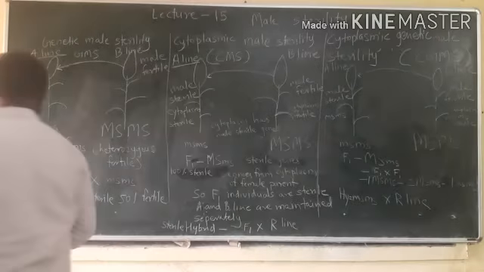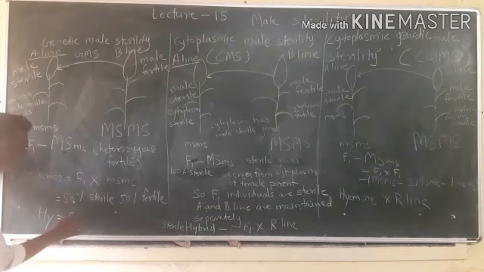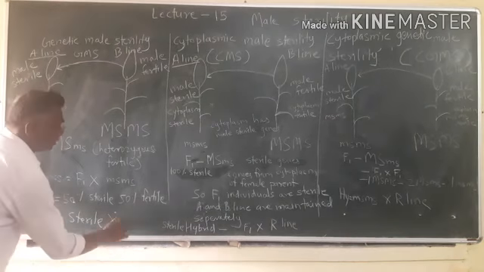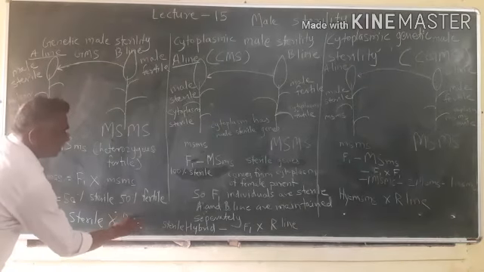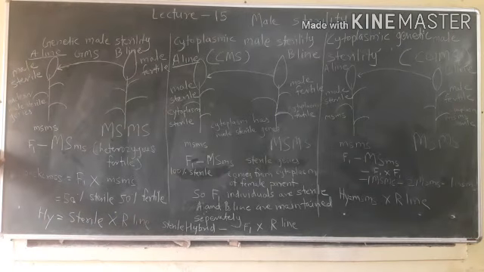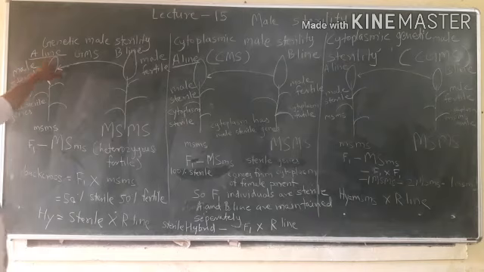So hybrid variety is made by crossing sterile with the R line. So this will produce hybrid variety, and